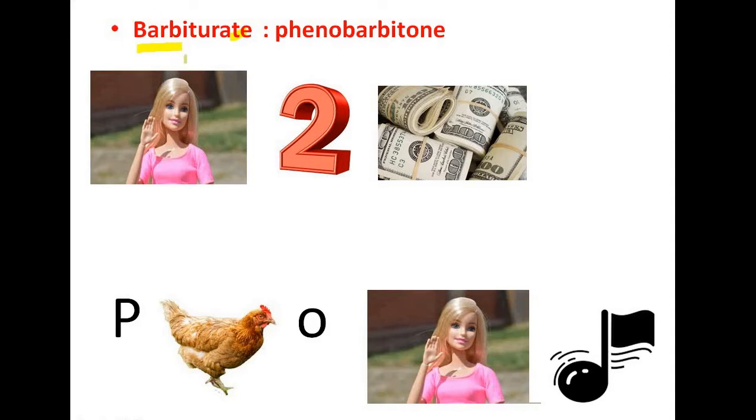Then it's Barbie 2 rate: Barbie, then 2, rate. Rate represents money. So it's Barbie 2 rate. Then comes the drug, phenobarbital. So it's P, I have given a hen, then O, Barbie again, then tone. You can see the tone here. So barbiturate, phenobarbital. This way you won't even forget the spelling.